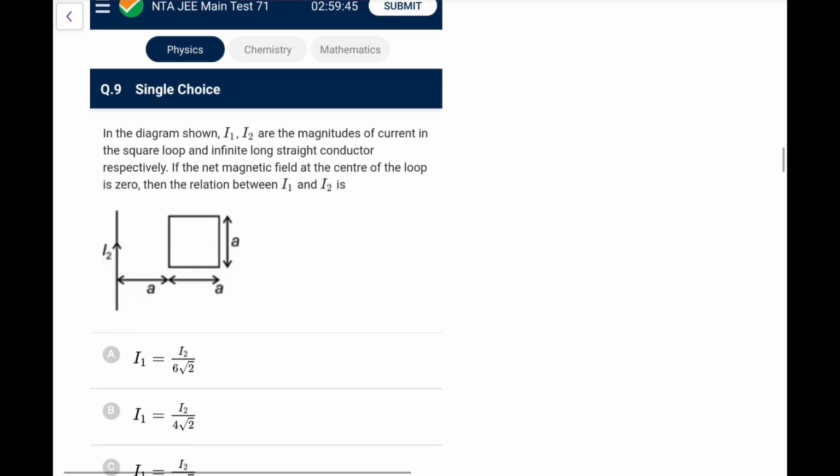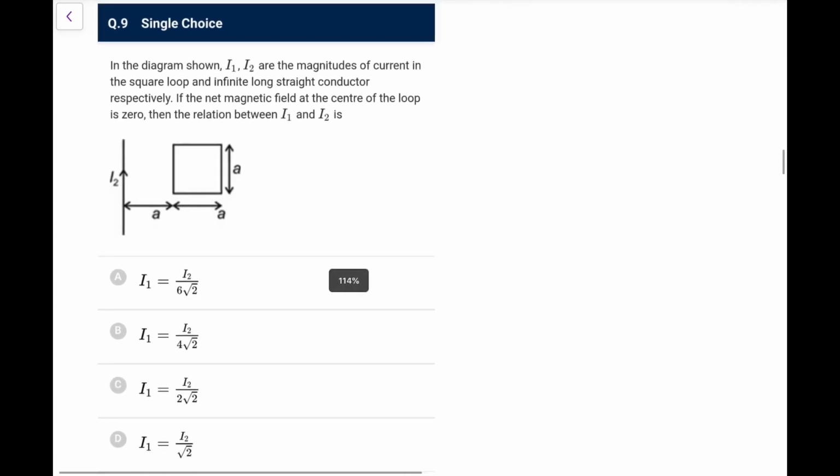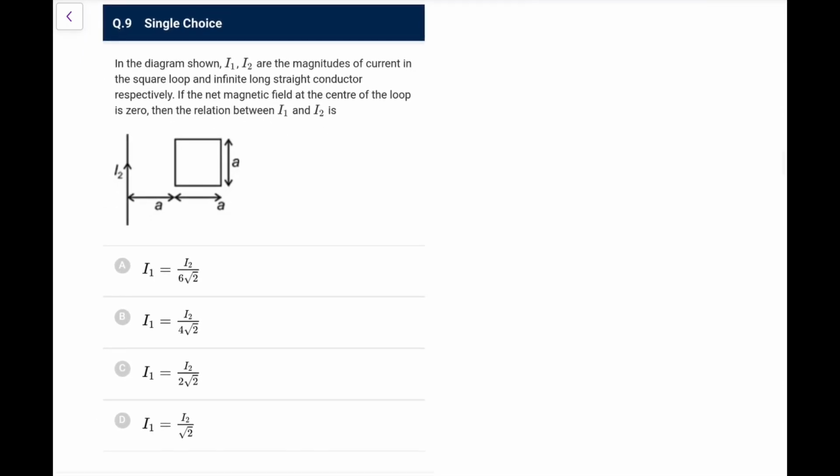In the diagram, I1, I2 are the magnitude of current in the square loop and infinite straight conductor. The net field at the center of the loop is 0. So due to this wire, I can see the field at center would be mu naught I2 upon 2 pi (a plus a by 2). That is how you can write. Now, due to the square loop, first of all, let me check the directions because this is inwards, so that has to be outwards. So it would be like this.